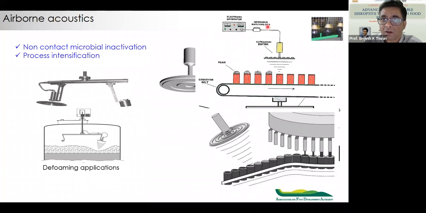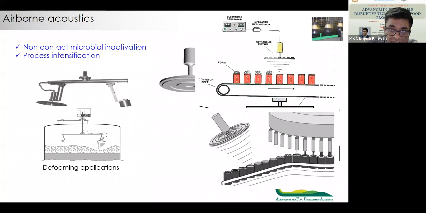So this was the original application, which is currently in use in industry by using airborne acoustic systems. And these type of systems are capable of running continuously for non-stop continuous operation. And this particular electron generator of this airborne acoustic system is nearly about 70 kg. So you can imagine how and where it can be easily used.